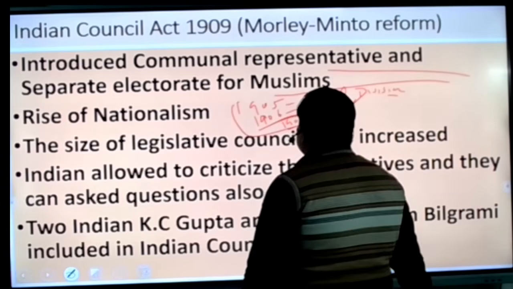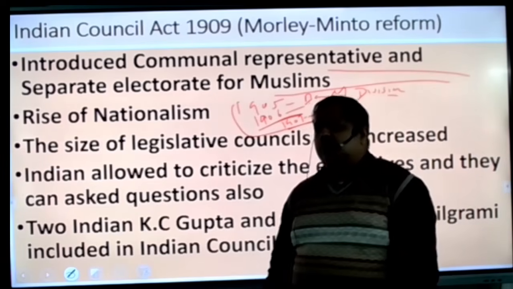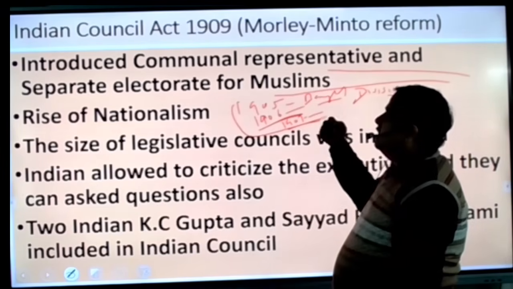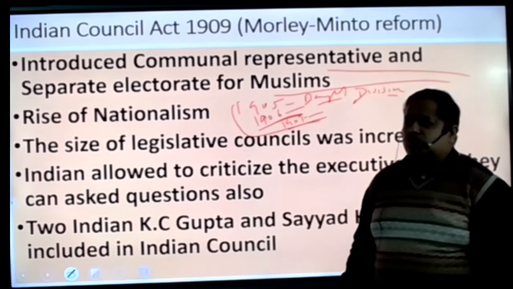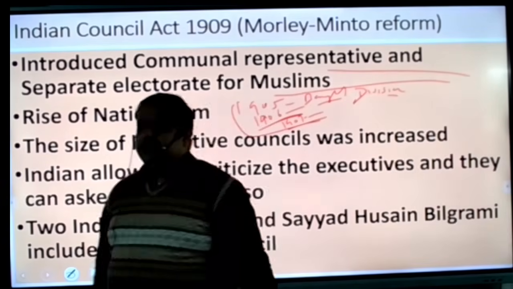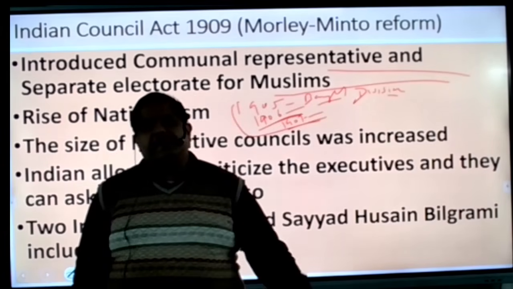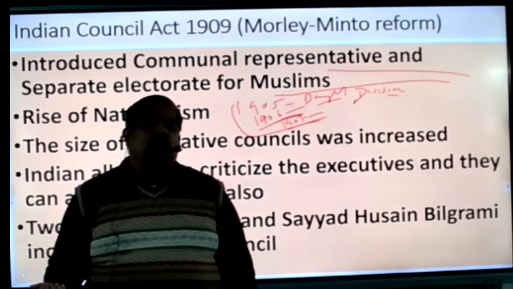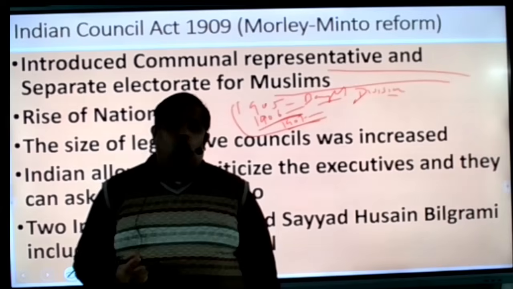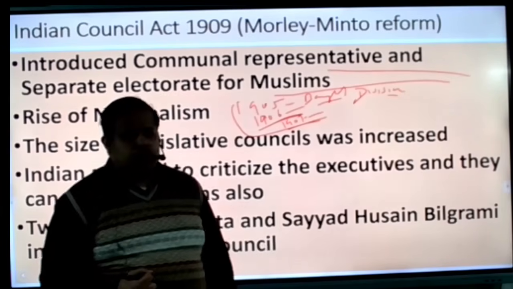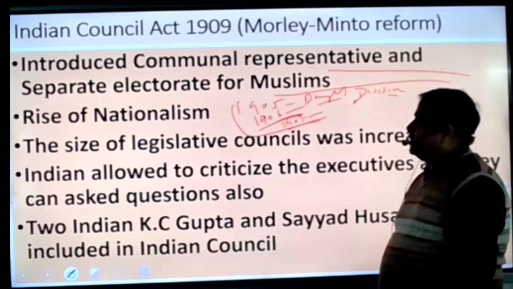Due to the 1905 Bengal division, the 1906 and 1907 Congress sessions, and finally the Surat conflict, the nationalism feeling increased outside of Congress, and many young people stood against the Britishers. That is known as the revolutionary movement in India. People like V.D. Savarkar, Barindranath Ghosh, Arvind Ghosh, Ras Bihari Bose, and many other Indians stood against the Britishers.